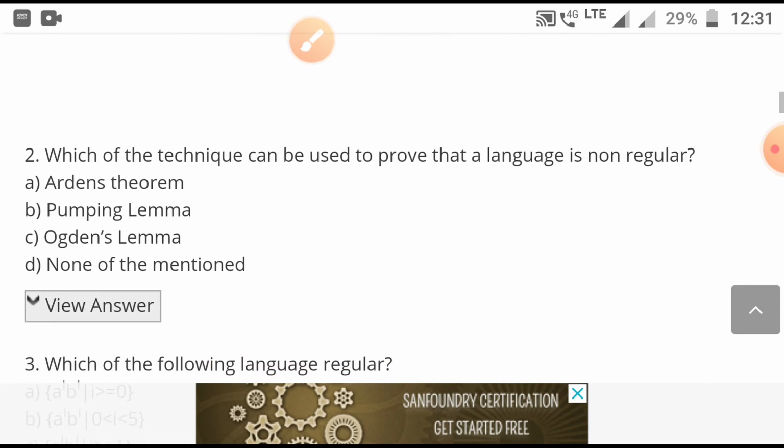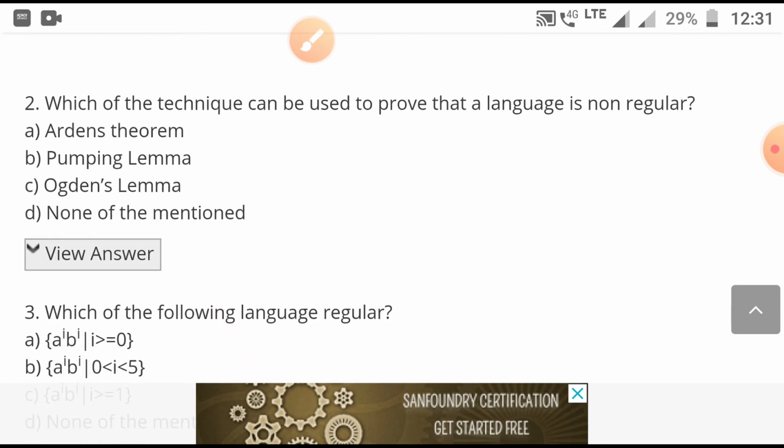Next question: which techniques can be used to prove that a language is non-regular? So it is very important, very popular, that is the pumping lemma. We can prove that by the pumping lemma method.